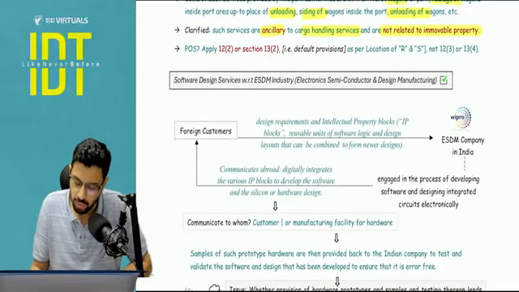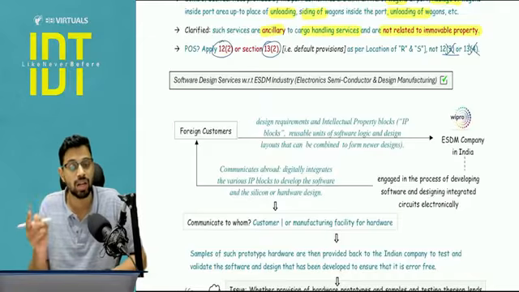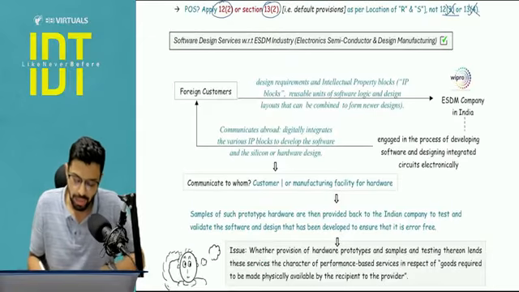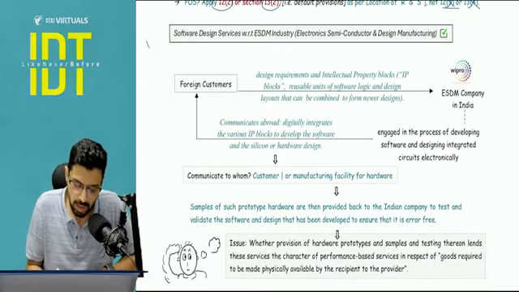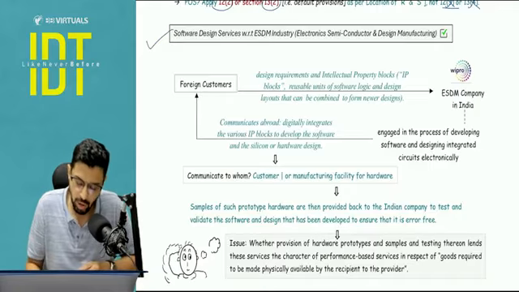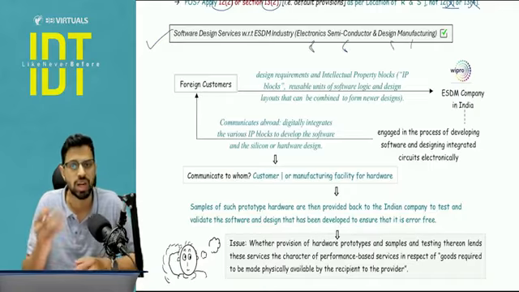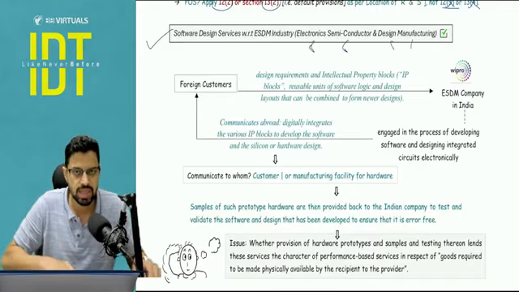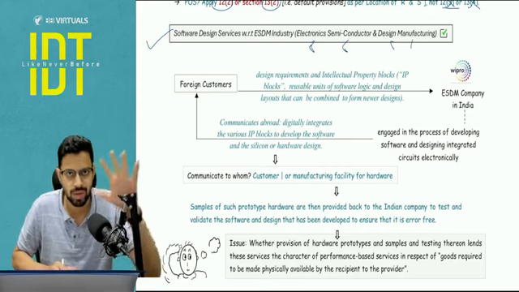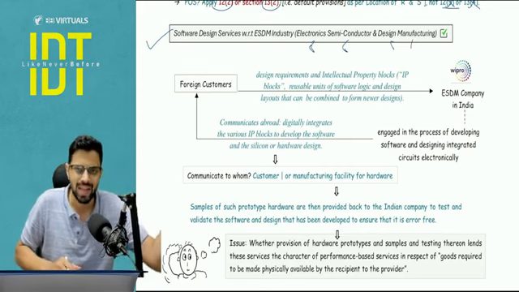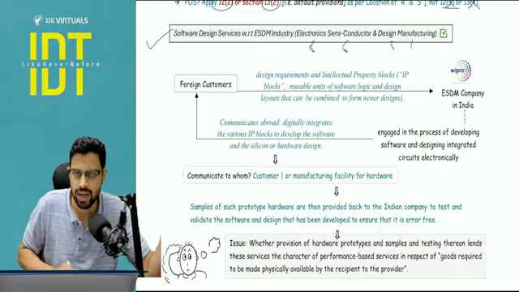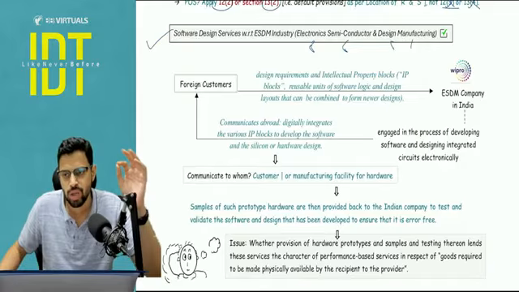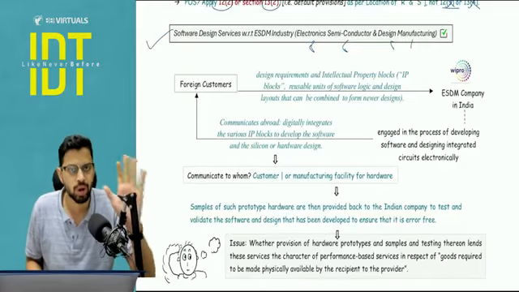So we will be applying the default provision. What is the default provision? 12.2 or 13.2. You don't have to apply 12.3 or 13.4 that are with respect to the immovable property. Now, next clarification was with respect to the ESDM industry, that is electronic, semiconductor and design manufacturing. So for the purpose of our GST, we don't have to go into the details of what this industry is, what the science related aspects are, what the engineering related aspects are. So we will just focus on the main GST related part for our purpose.